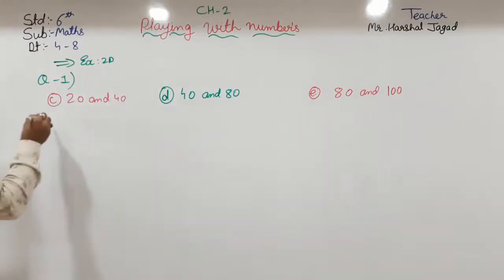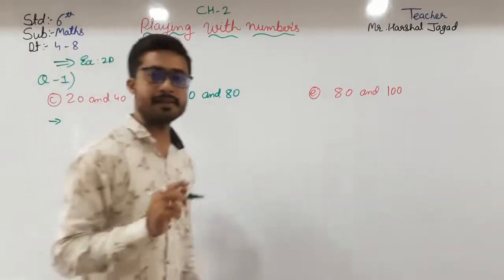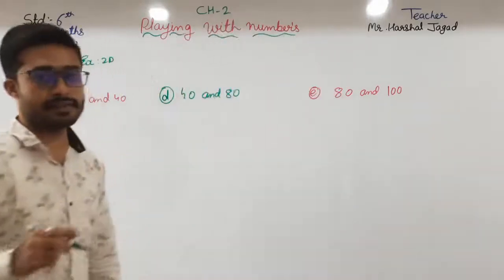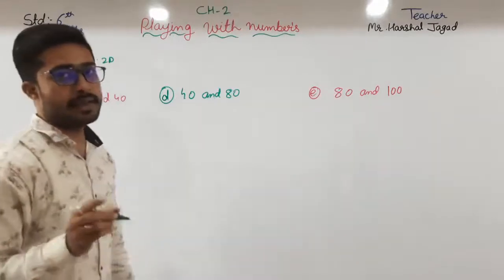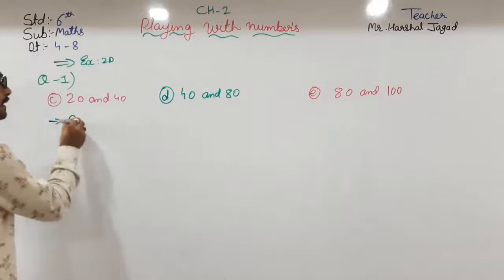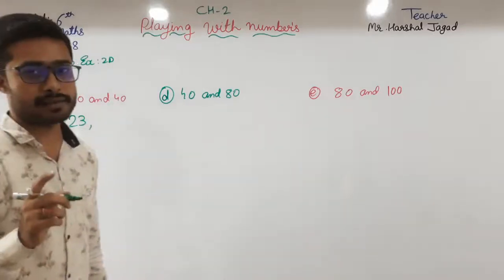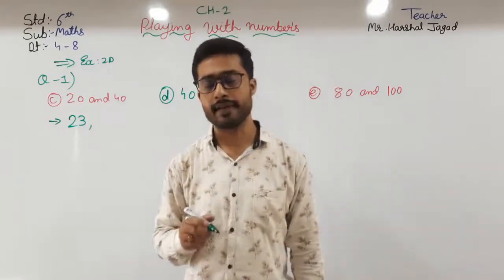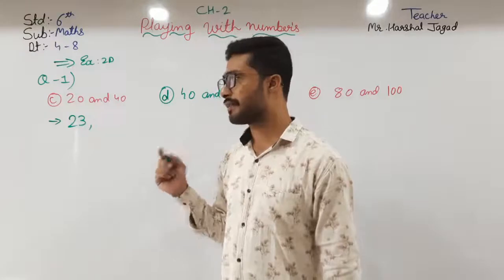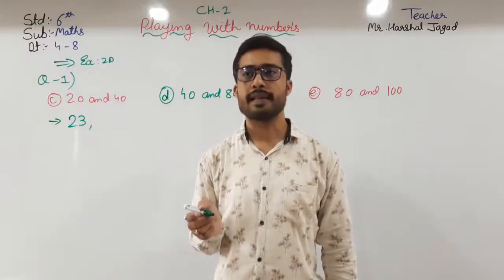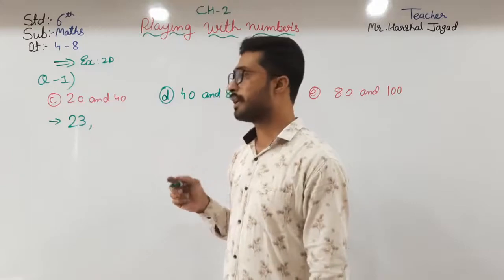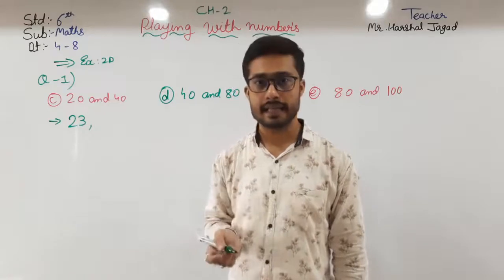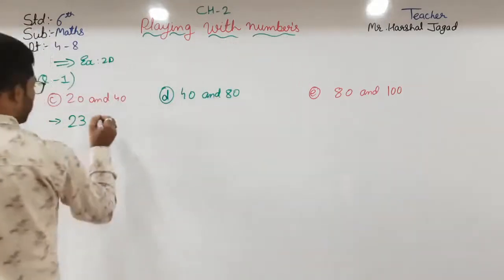Let us see. 21 is divisible by 7 and 3. 22 is divisible by 2. 23 is a prime number, so we write 23. 24 is in the table of 4 and 6. 25 is 5 fives are 25. 26 is divisible by 2. 27 and 28 are also divisible. 29 is a prime number.